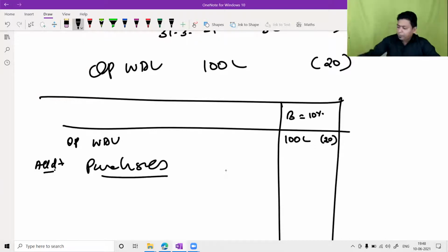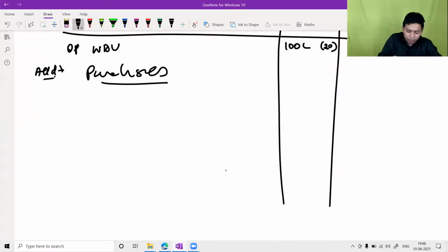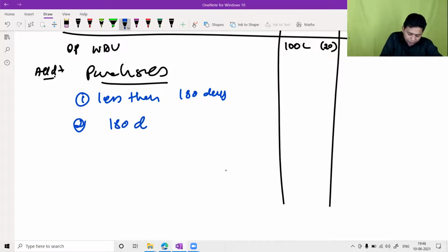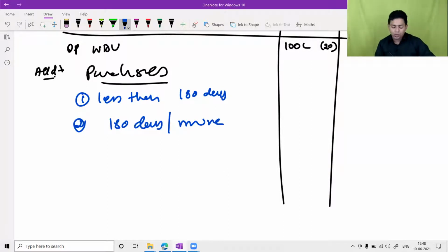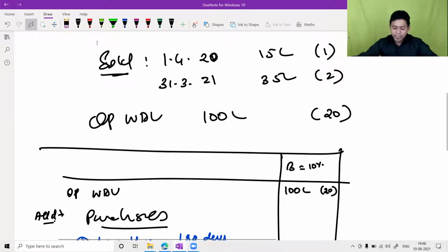Now, whenever we add purchases in the block, please remember, my dear friends, the method is very simple. We will always write purchase and put to use for less than 180 days, and secondly, 180 days or more. Never write more than 180 days. It is 180 days or more. This is how you should start with the answer.